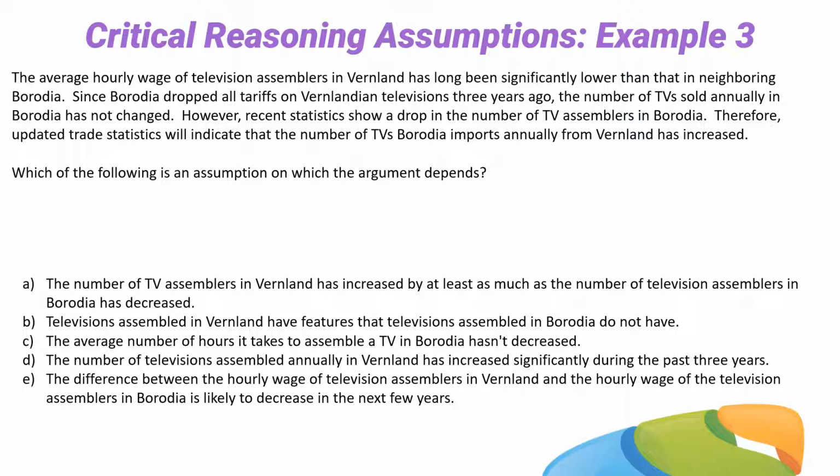Okay, so the first thing we always do is pick out the conclusion, but what is exactly the conclusion here? What are they saying? Well, they're saying that Barodia doesn't have as many TV assemblers, so they can't make enough TVs. Therefore, they're going to be forced to import TVs from Vermland. So to find the assumption, we say that that conclusion is absolutely correct. That will happen. Imports will go up, but only if.